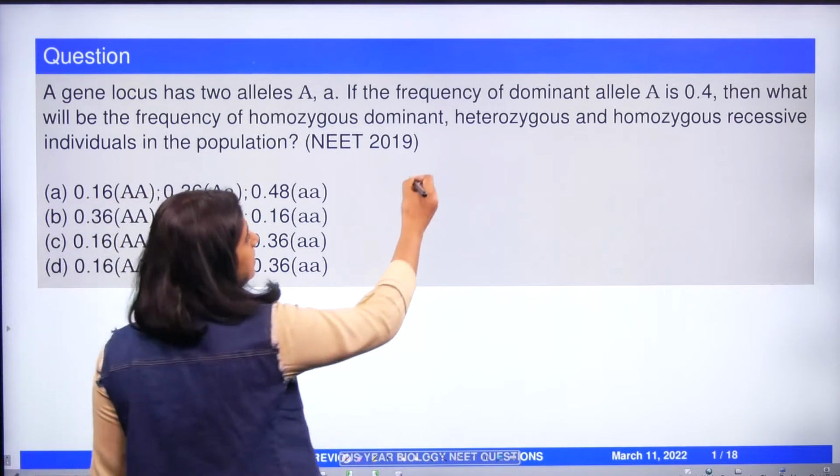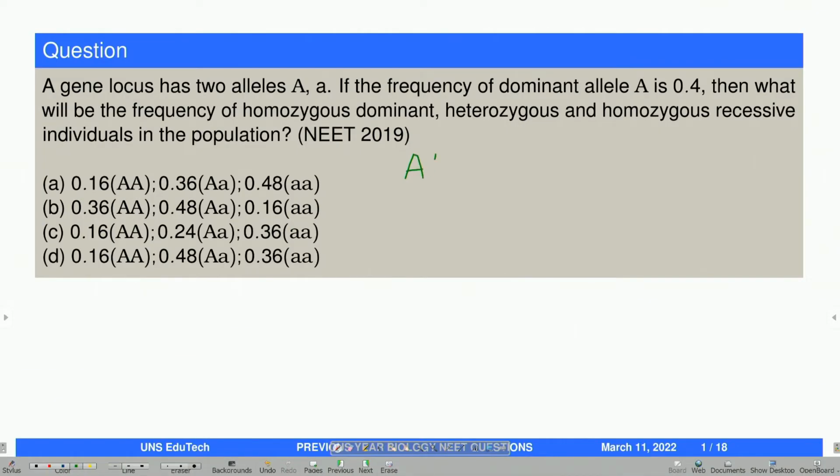So what is asked in the question is homozygous dominant, heterozygous, that will be capital A small a, then homozygous recessive, that is small a small a, right? And what is given in the question is only one thing, that the frequency of the dominant allele A is 0.4.